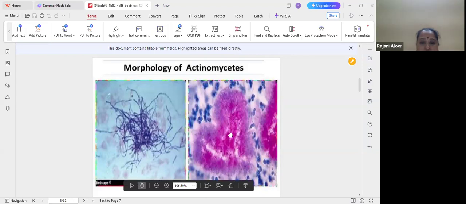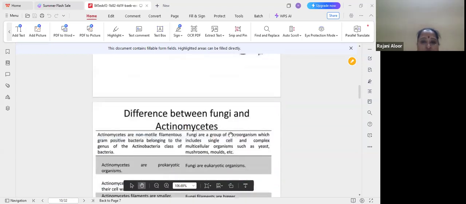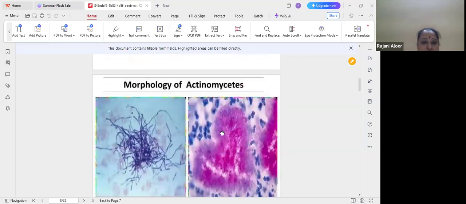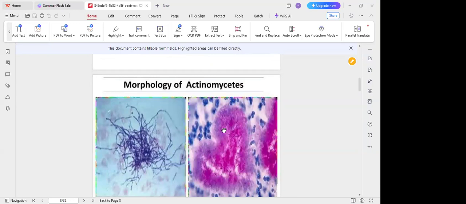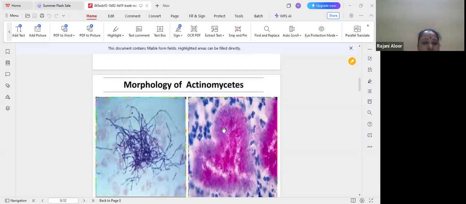The bacteria form the mycelium, like a true fungus. Another name is called the true fungus. The structure of the mycelium: branched, non-septate and thin structures are there.